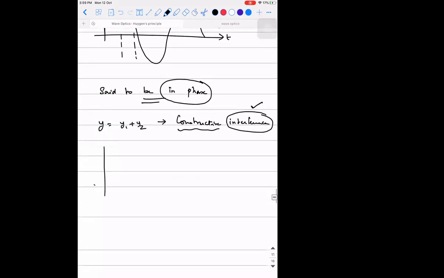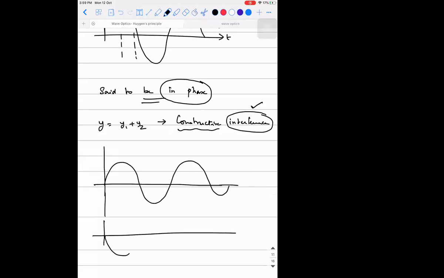Similarly, if you take two waves like this, if you observe, when one is reaching maximum, the other is reaching minimum. So they have a phase difference of 180 degrees.